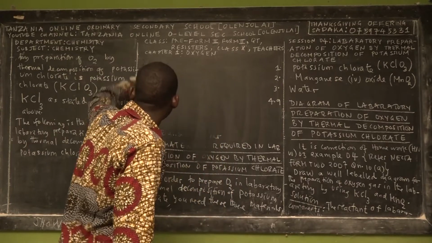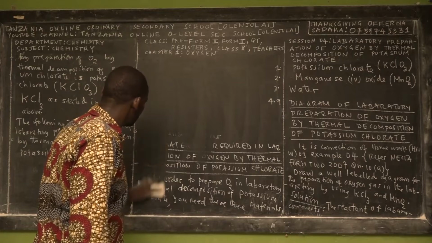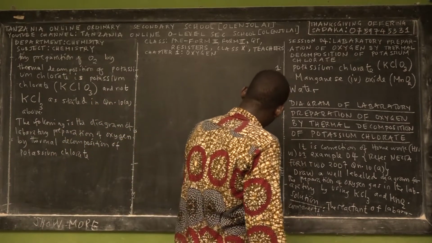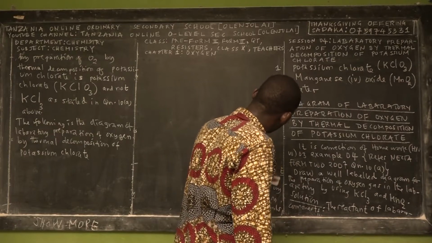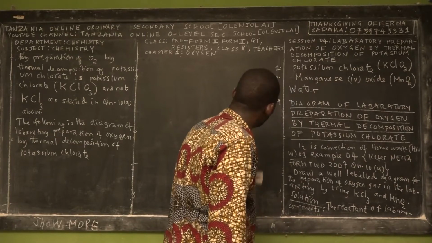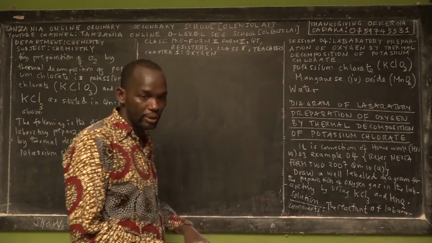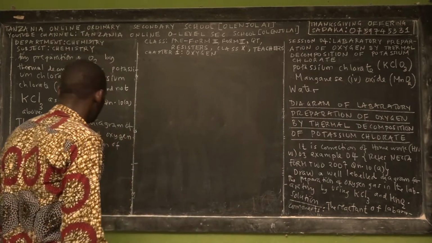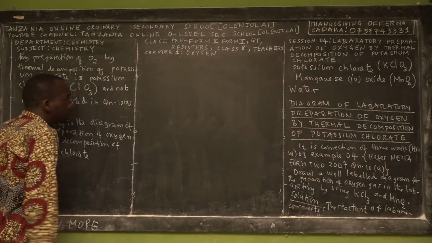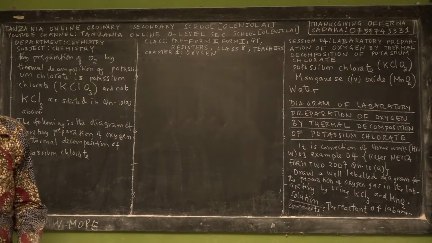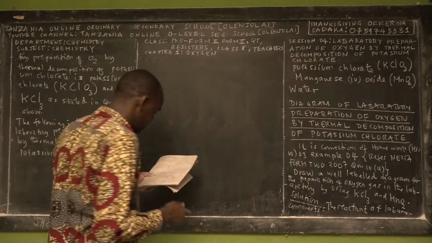I didn't want to clean this space, I wanted to leave it, but I might confuse you, because you may rewrite it again. I want to avoid confusion. But remember the list of 8 apparatus required in this experiment. So the diagram is here, and the diagram is this set.